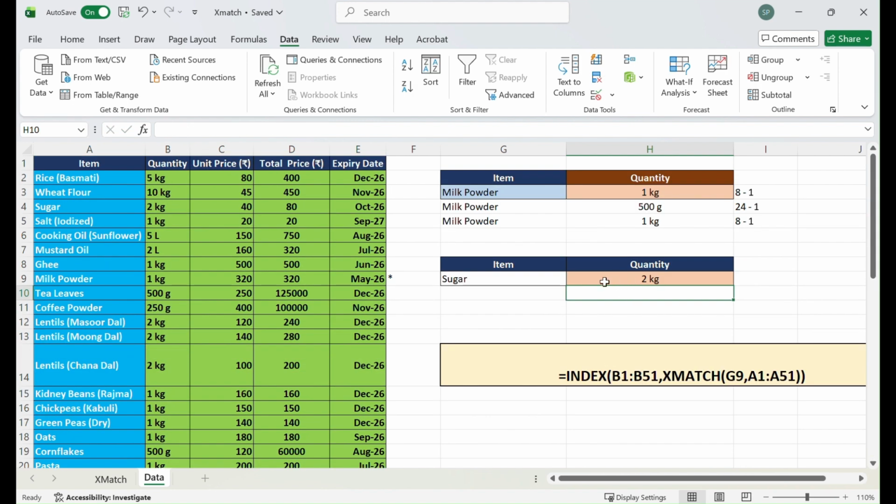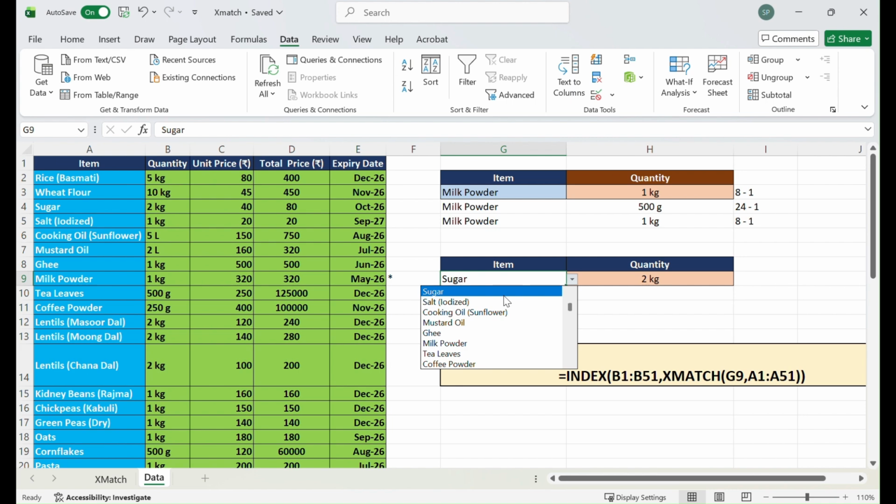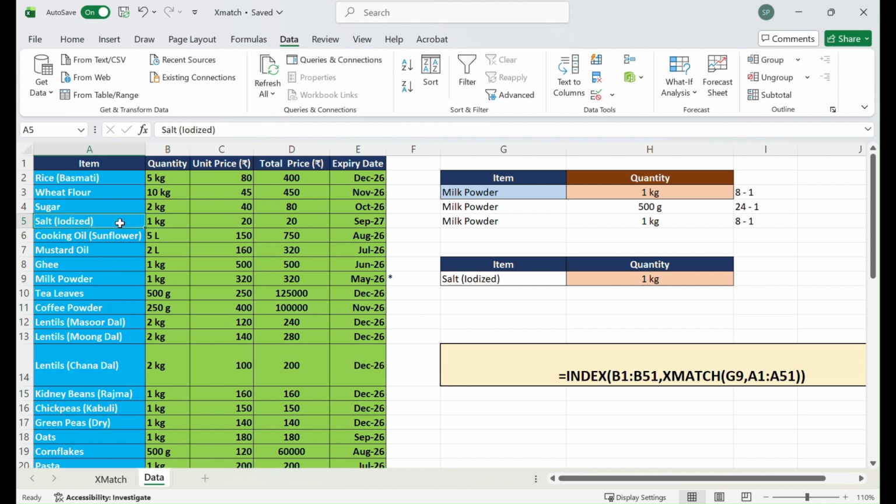Are you able to get that? Yep. Sugar is 2 kg. So you can see that it is coming. If you select salt, it is 1 kg. If you select, let's say, the first one, rice, you can see 5 kg is coming. Now, I told you I want a more flexible thing. I want the unit price also to come, but it is not coming. It is only giving me the 5 kg. But the unit price is different. It's 80. Let's see how we can do that now.